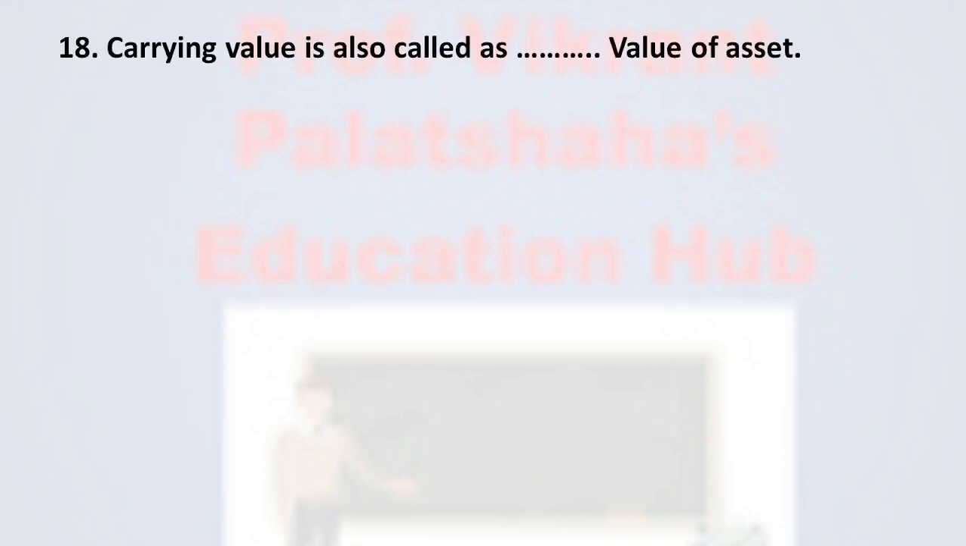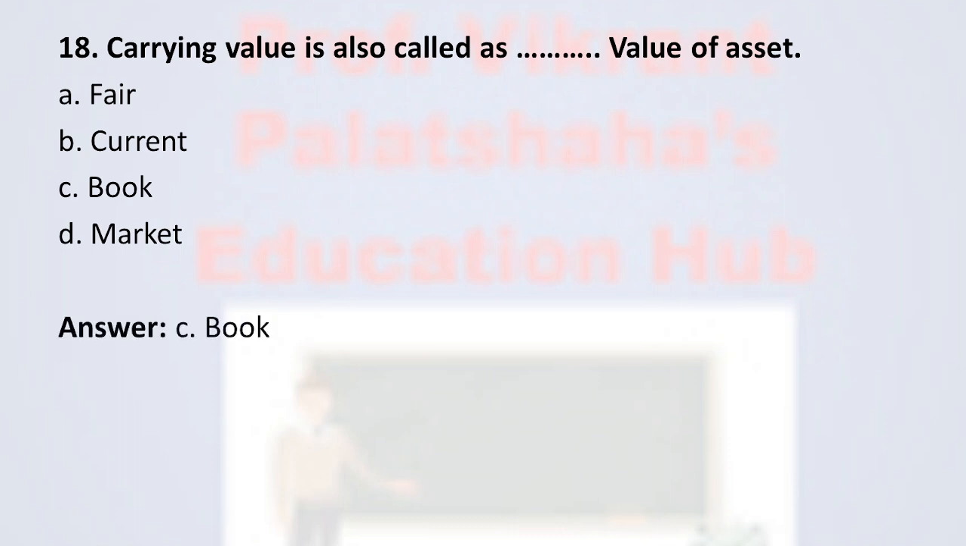Now next, question number 18. Carrying value is also called as dash dash value of asset. Option number A, fair. Option number B, current. Option number C, book. And option number D, market. Therefore the correct option is option number C, book value. Carrying value is also called as book value of the asset. Therefore the correct option is option number C.